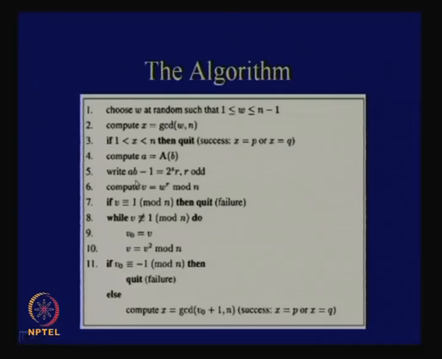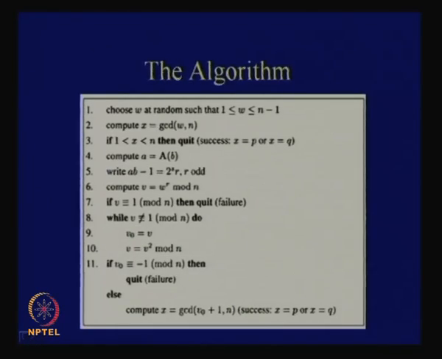They should ideally be equal to 1 mod phi n, so AB minus 1 will be equal to 0 mod phi n. But P minus 1 is actually an even number, so AB minus 1 also should be an even number. So, there should definitely be some factors of 2.